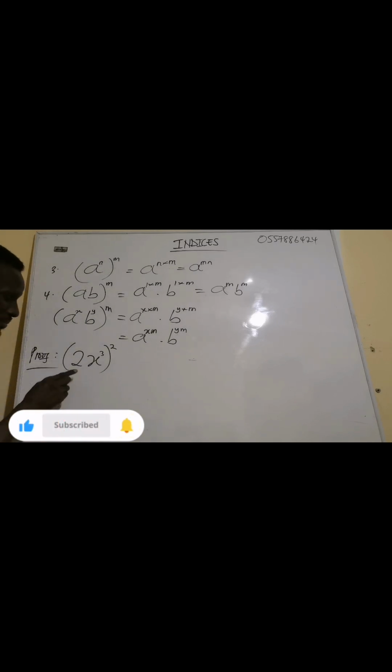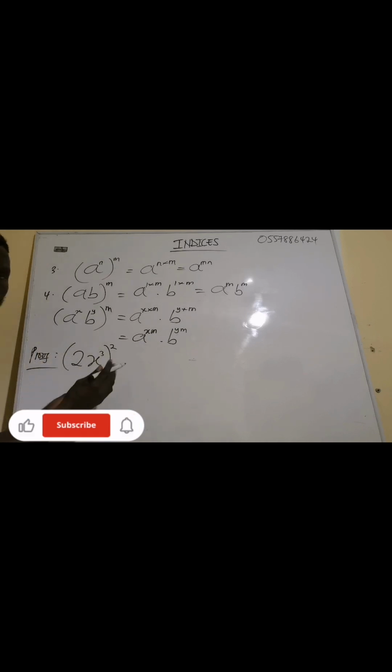Now we said that the exponent will affect what is inside the bracket here. So the exponent will affect the 2, and the exponent will affect the exponent of the x. You get it? But at this point, let me show the normal solving, and after that I will prove it.